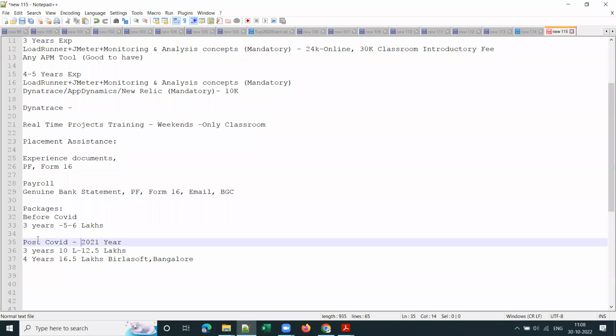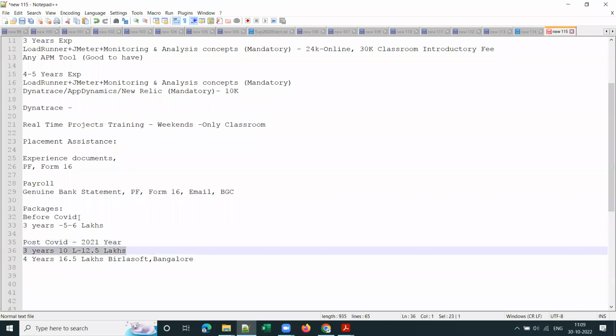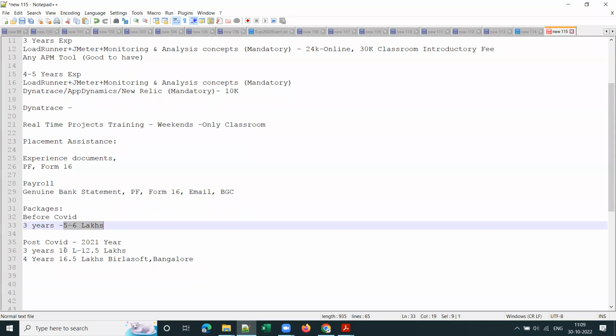And let us understand why we are getting this high. See, almost it got doubled. Observe here. Previously a 3 years experience guy used to get 5 to 6 lakhs package. Now they are getting 10 to 12 lakhs package.